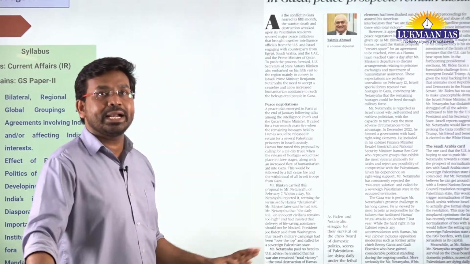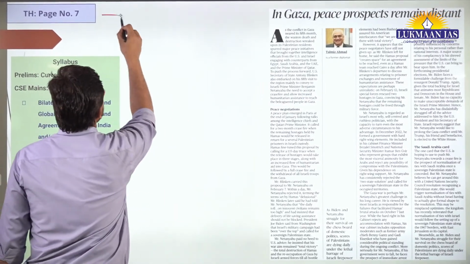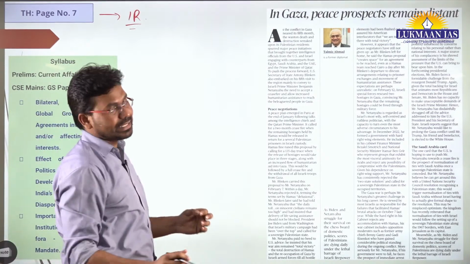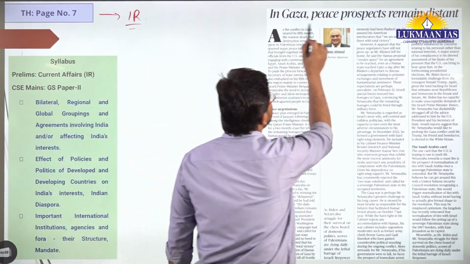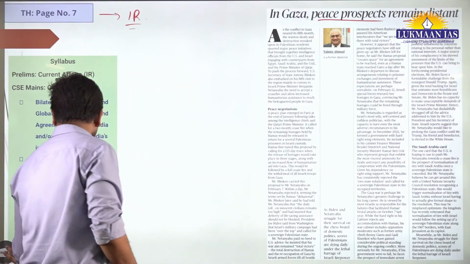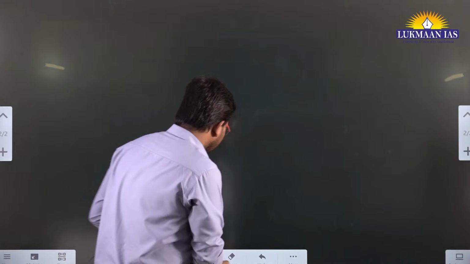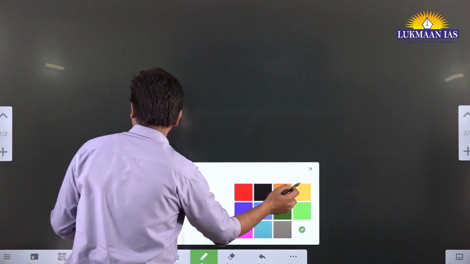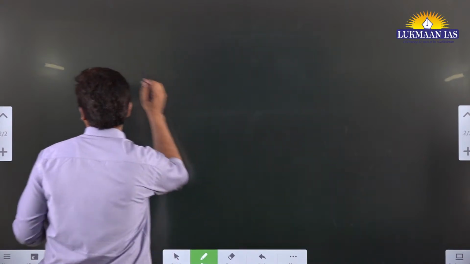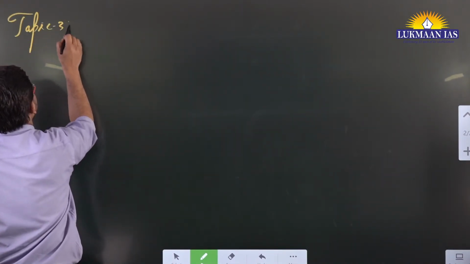So this is going to be article number 3, and this article is related to international relations. This article is important under international relations. It says, in Gaza, peace prospects remain distant. This topic talks about the geopolitics at play in the Gaza Strip, in the Middle East. So we are going to understand about this topic. Let me write down the name of the topic. This is topic number 3 for the day.